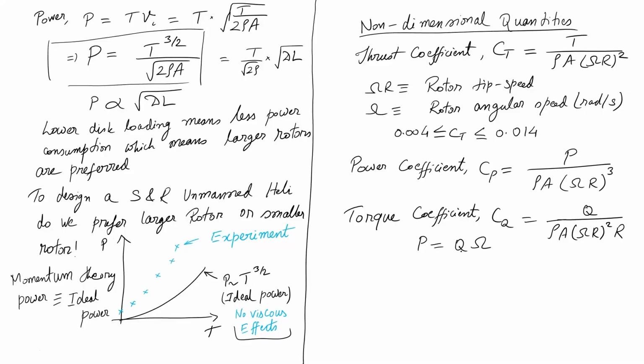So, if I use Q equal to P by omega in the same expression, I can see for myself that my CQ and CP are the same number. I can multiply omega top and bottom: Q into omega, and R into omega, so the bottom becomes omega cubed and the top becomes P. So CQ and CP in non-dimensional form carry the same information, as long as my omega is constant, or I choose a nominal omega. Okay.